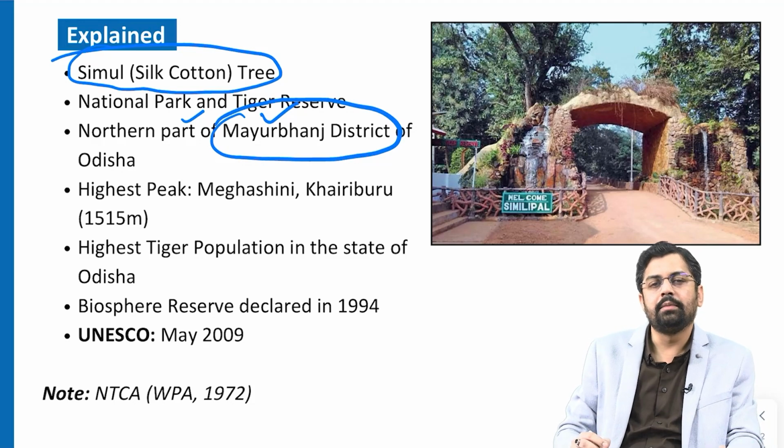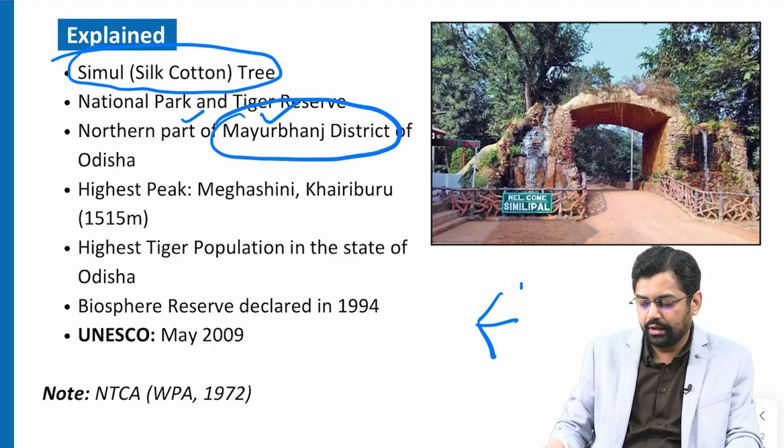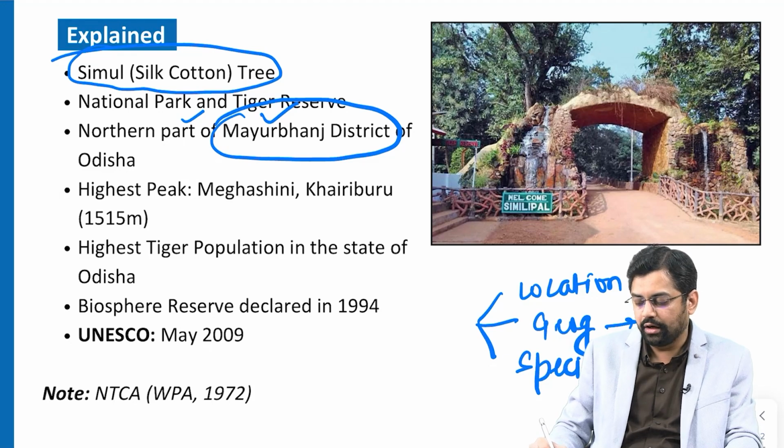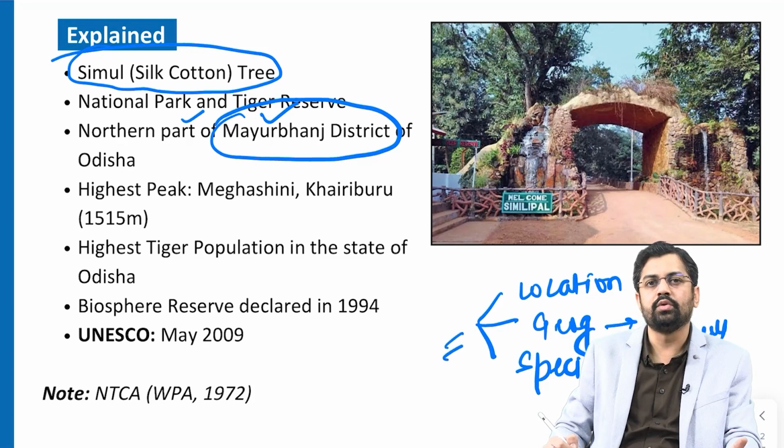So, whenever we are discussing any tiger reserve, any national park, any biosphere reserve, 2 or 3 things you should definitely know: its location in terms of the state and district; its geography, and any major or astonishing features regarding the geography; and third, the major species located in that particular national park, right. Geography can also include the rivers. So, make sure you are familiar with these 3 things, because whenever there is any question based on a national park, and if it is not a direct question, these 3 types of hints are majorly given, and you can easily attempt the answer, right.